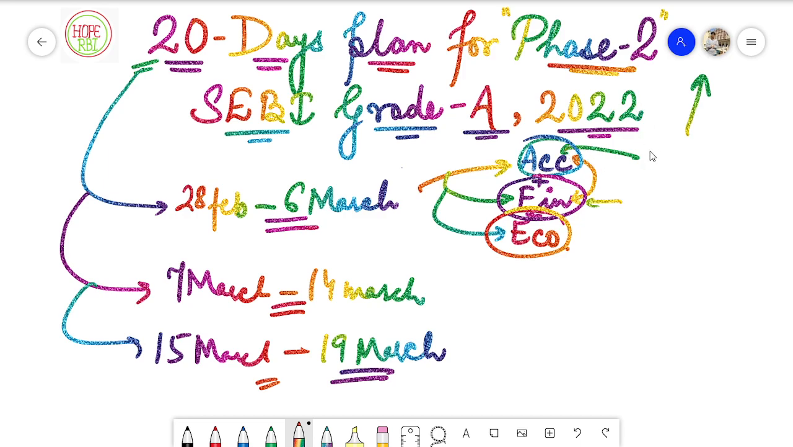In accounts, you have to emphasize the concepts and application-based questions. For example, you have understood the concept of journal writing and you know how to write a journal entry. So you would be able to write a journal entry regarding any situation given in the examination.